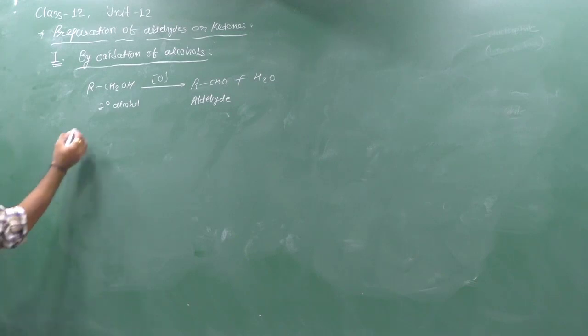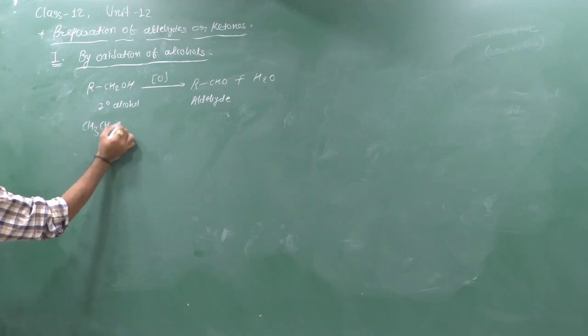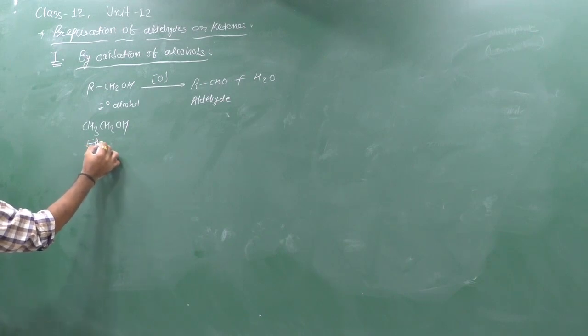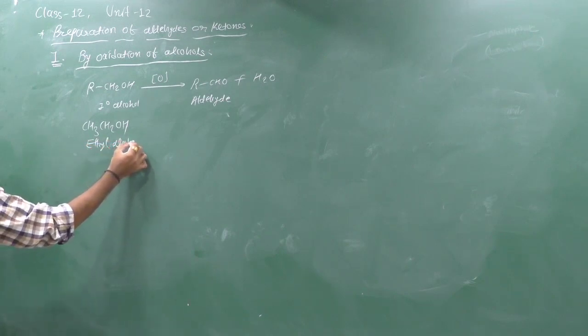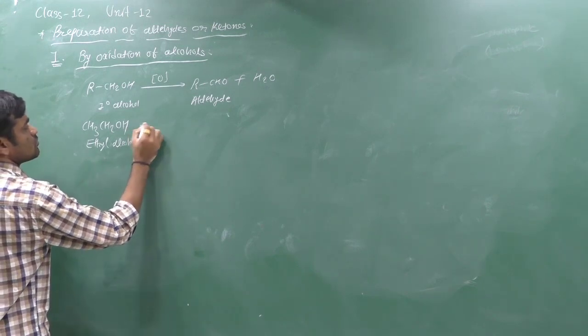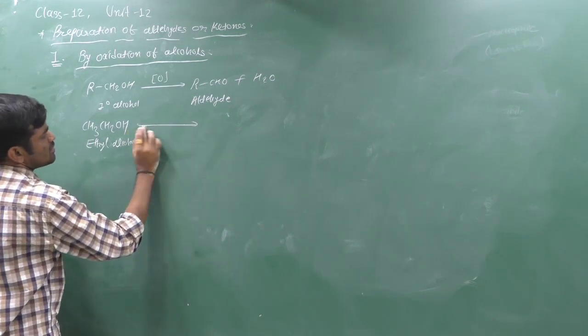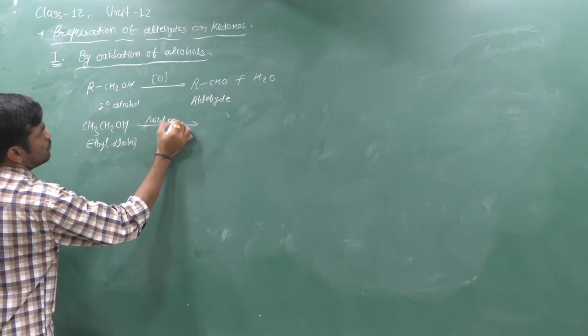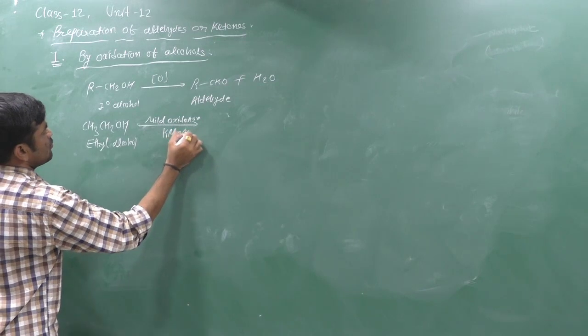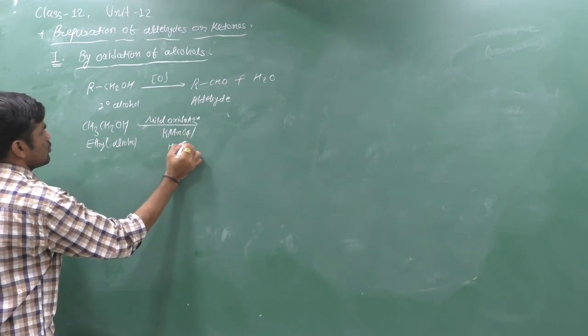Yes, an example is CH3CH2OH, which is ethanol or ethyl alcohol. We can oxidize it with the help of mild oxidation, here dilute KMnO4/H2SO4.